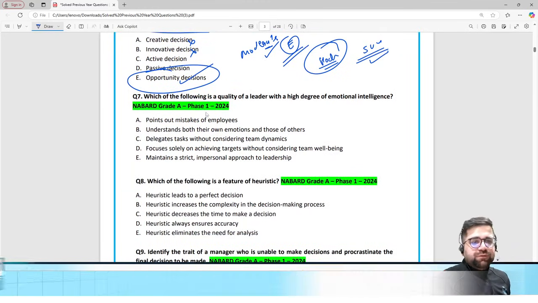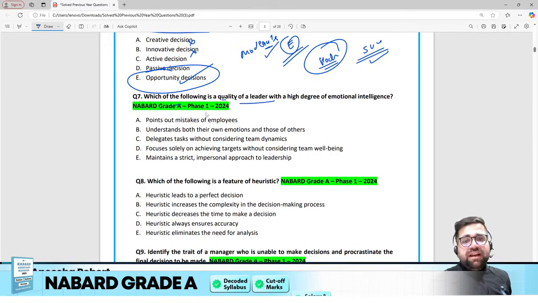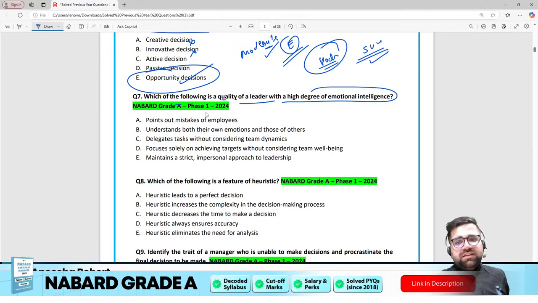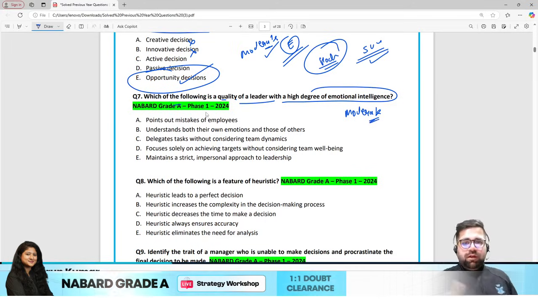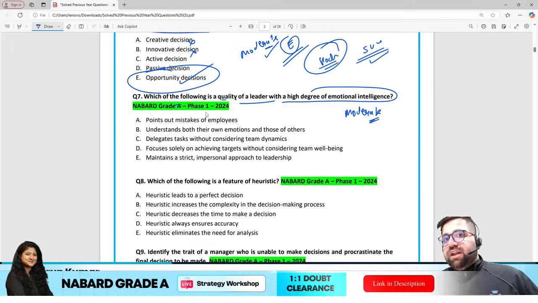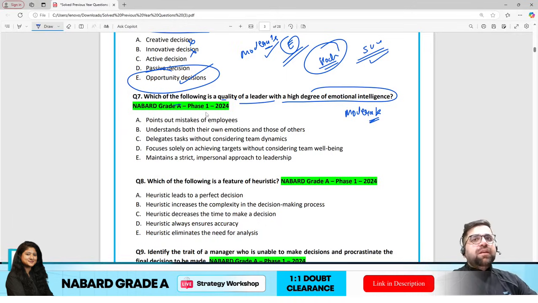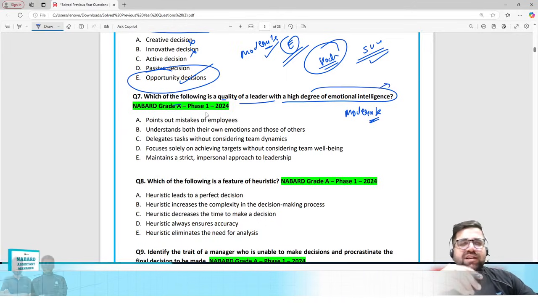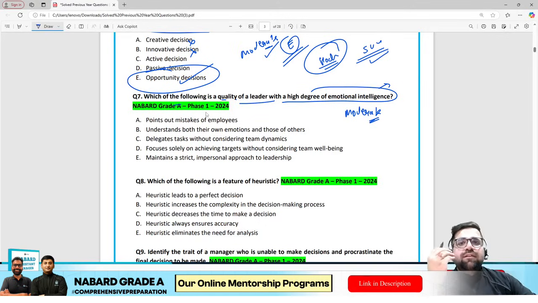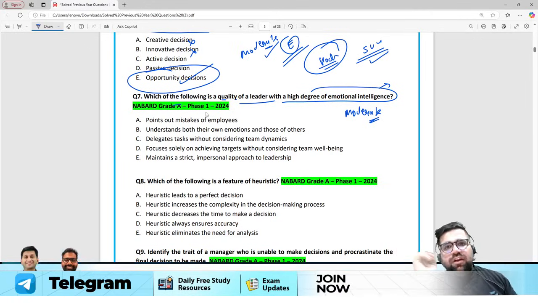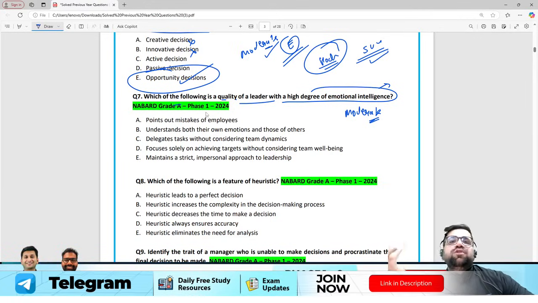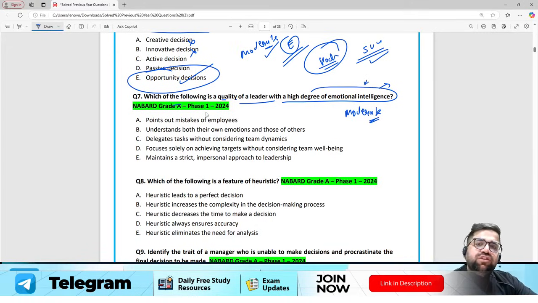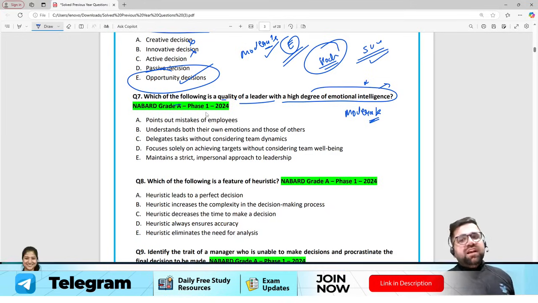Question number 7 says what? Which of the following is a quality of a leader with a high degree of emotional intelligence? Now again, this question is moderate. It's not moderate for me because I know what emotional intelligence is. But if you don't know, let me help you understand it. Emotional intelligence basically means that you understand why you are getting angry, you understand why you are getting sad, you control your emotions basically. That is where your emotional intelligence helps you. Emotional intelligence basically means that you understand your personality in the best manner.